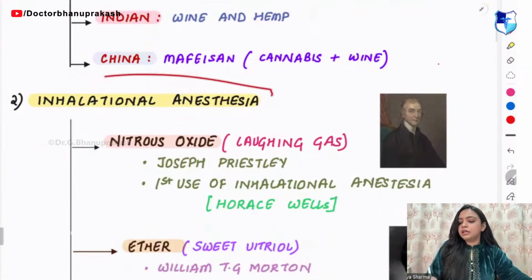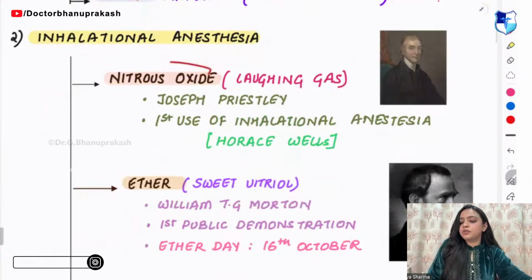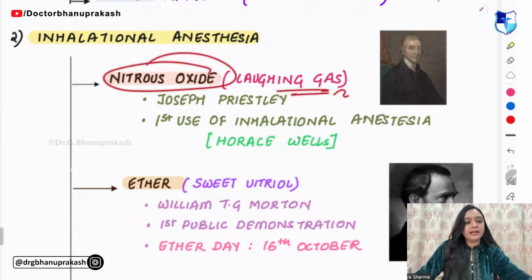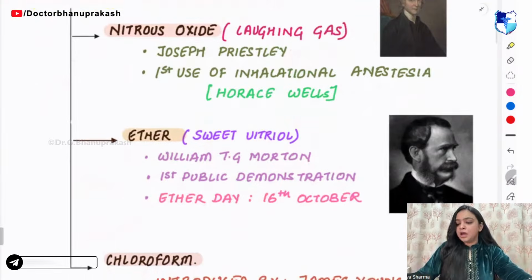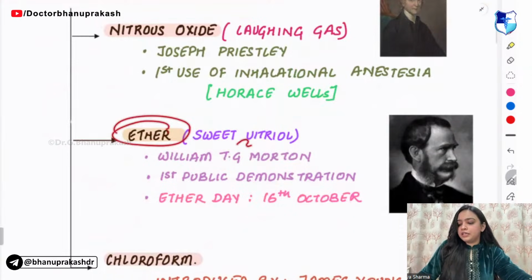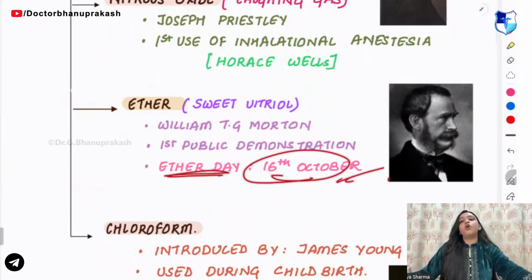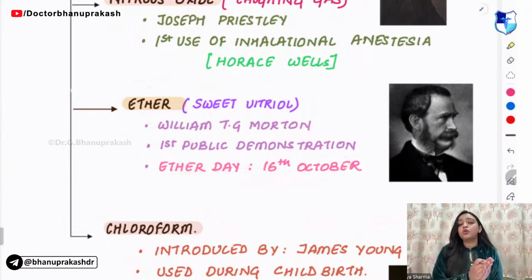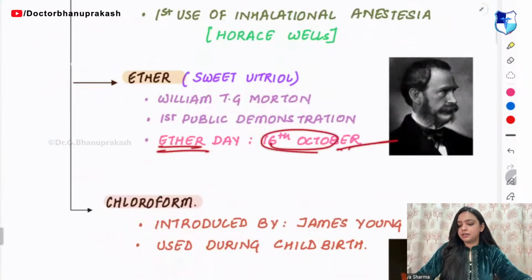Then you have inhalational anesthesia. In inhalational anesthesia, you have nitrous oxide, which is also called laughing gas. It was given by Joseph Priestley. Then you have ether, also called sweet vitriol. Ether Day is observed on 16th of October, and 16th of October is also celebrated as World Anesthesia Day. So remember this, yaad rakhna.